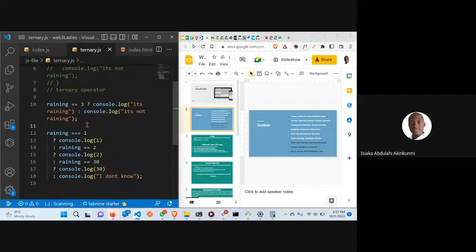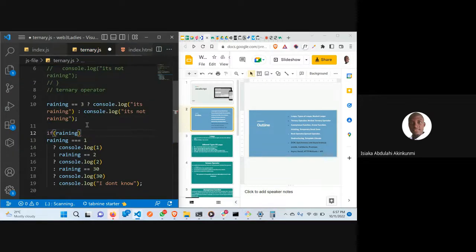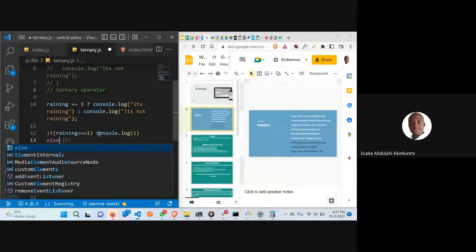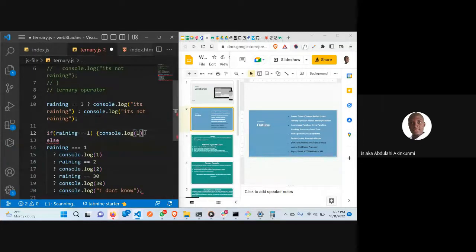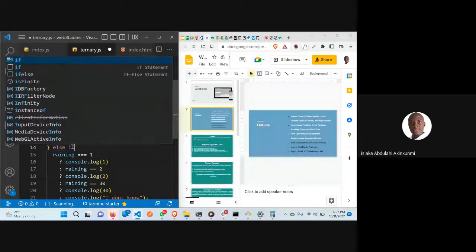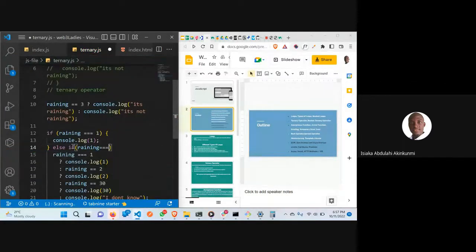Now, if I want to write it as an if statement, it's going to be like this. If rain is equal to 1, you should do console.log 1. Okay, let me just write this in the normal conventional way. It should be like this. Then you say else if, you keep doing else if rain equals 2, you should do console.log 2.